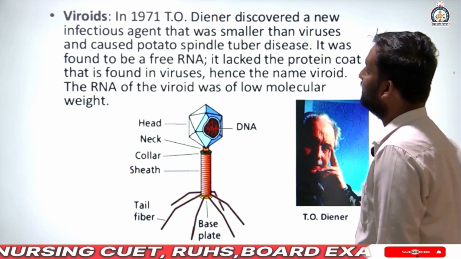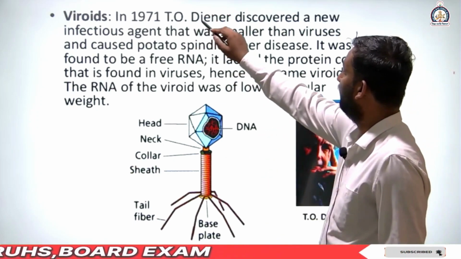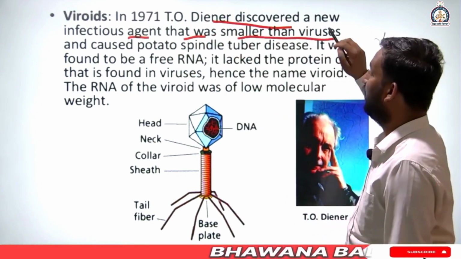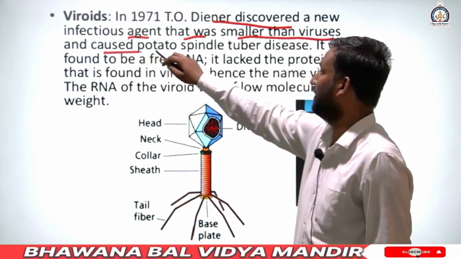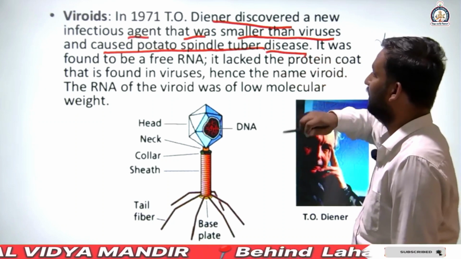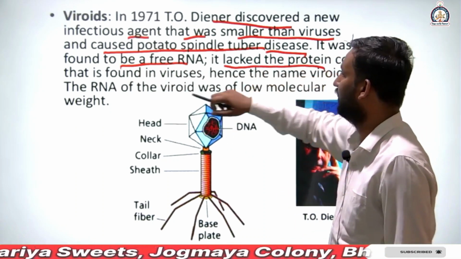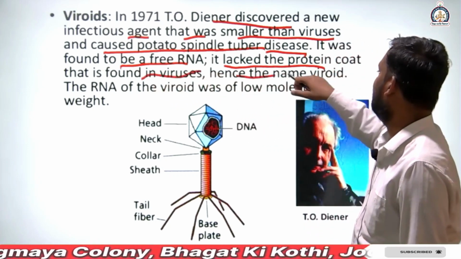Next, viroids. In 1971, T.O. Diener discovered a new infectious agent that was smaller than viruses and caused potato spindle tuber disease. It was found to be a free RNA. It lacked the protein coat that is found in viruses, hence the name viroid.